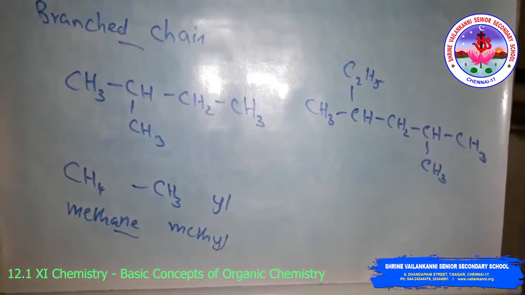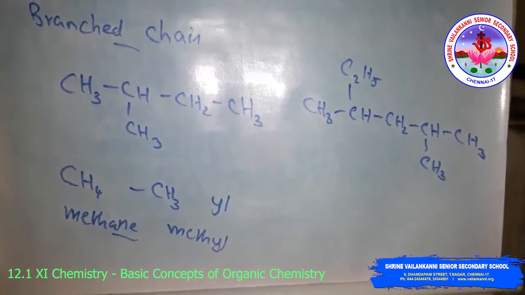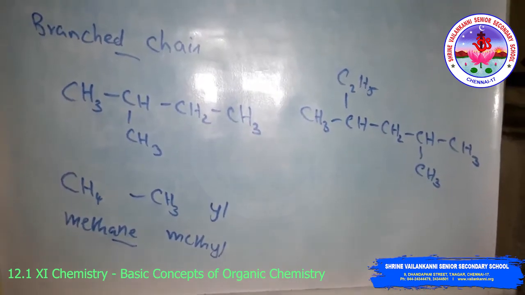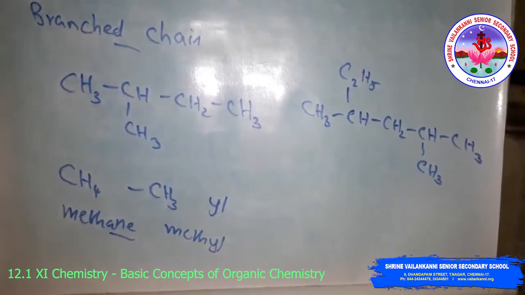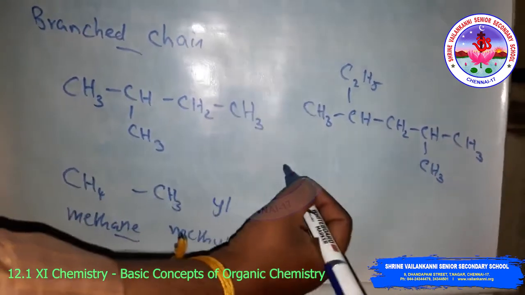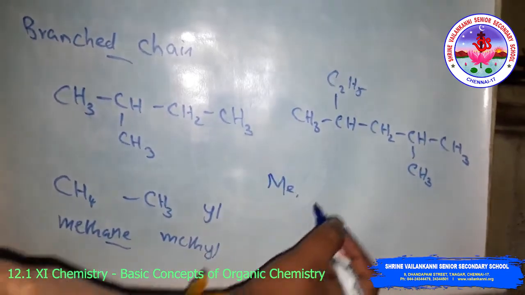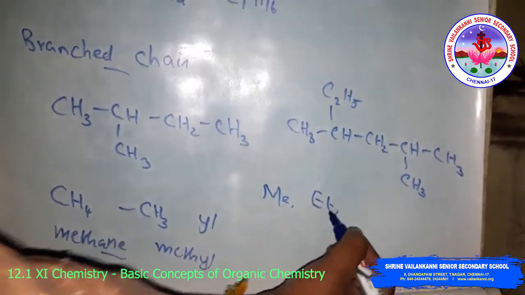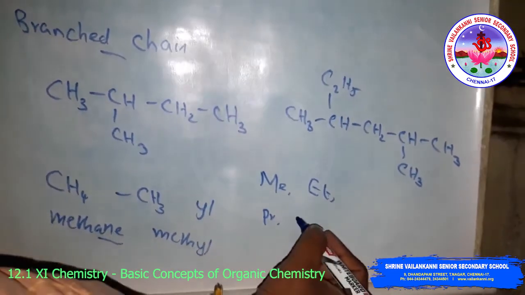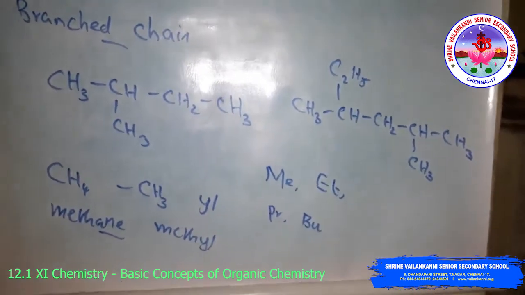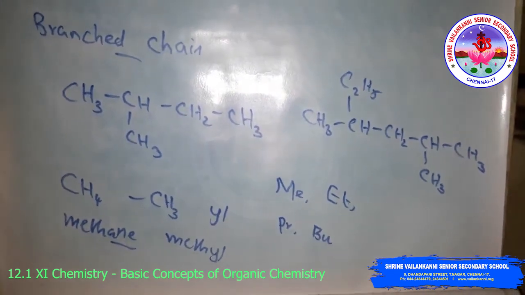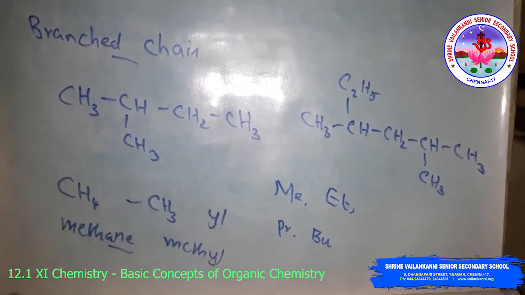Some alkyl groups are methyl, ethyl, propyl, butyl, decyl. Abbreviations are also used: methyl is Me, ethyl is Et, propyl is Pr, butyl is Bu. The alkyl groups can also be branched; propyl and butyl groups can have branched structures, which we will see.